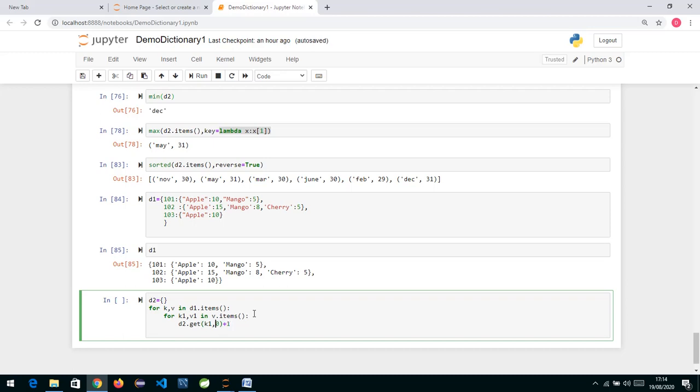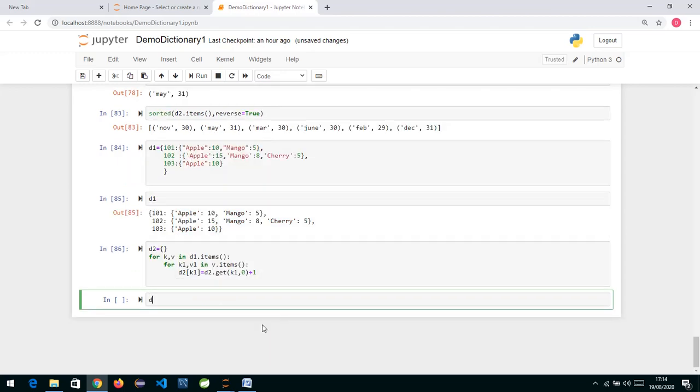I made some mistake. It should be this way: D2 of K1 is equal to D2.get(K1), the existing value if it is present, otherwise 0. And if I do so, this should work, I feel.